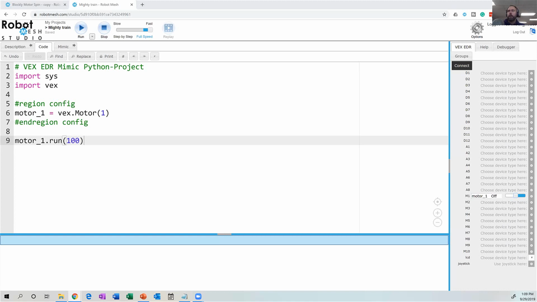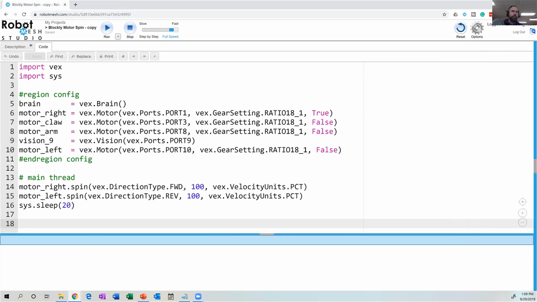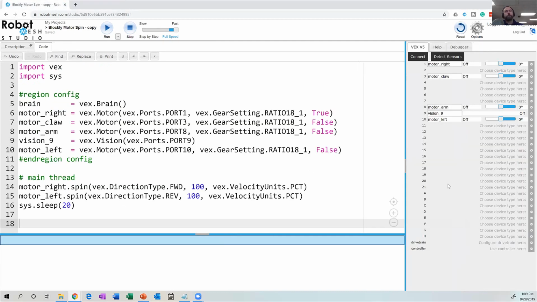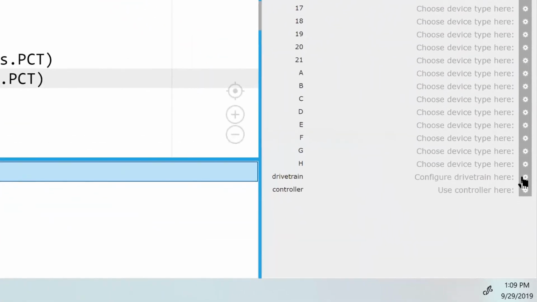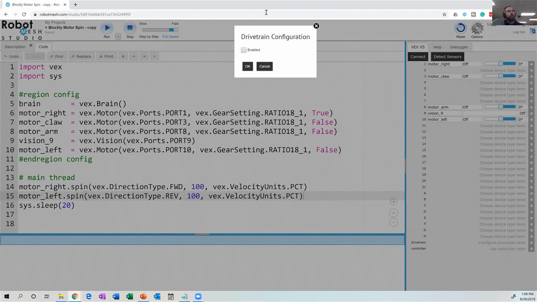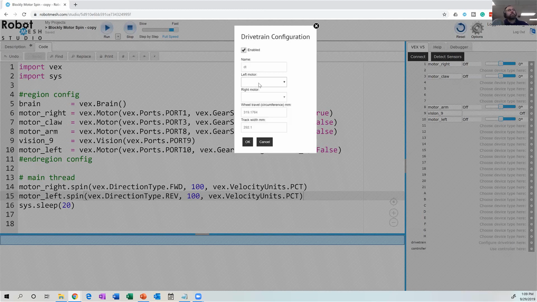Okay, let's come back to my V5 project, and I'm going to create a drivetrain. It would be a little tedious having to coordinate individual motors. What I could do is go down here to the drivetrain library and click this gear icon. It's going to ask, do you want to configure a drivetrain? Yes, I do. It's going to ask, what is your left motor? My left motor is my motor left.